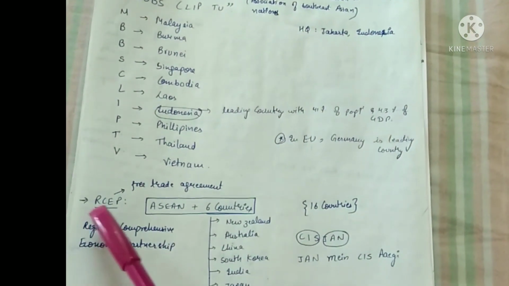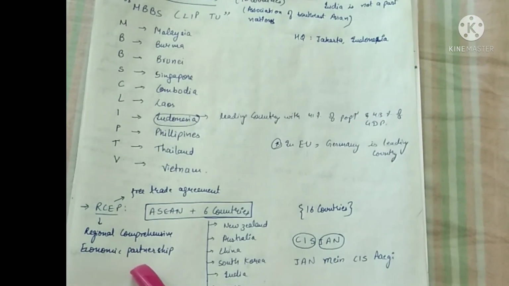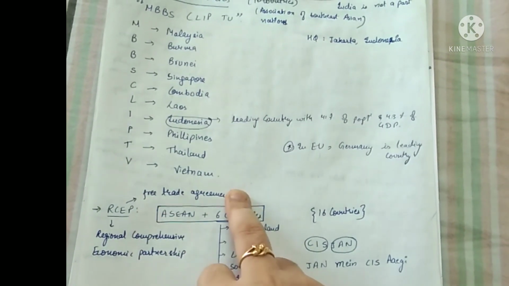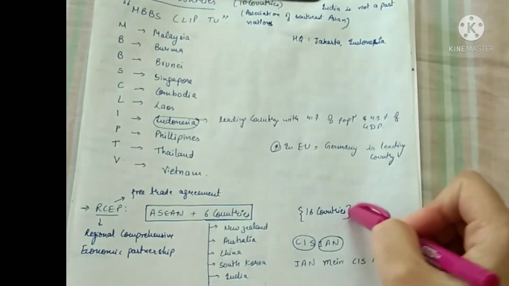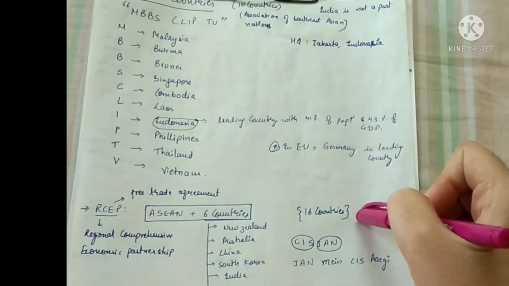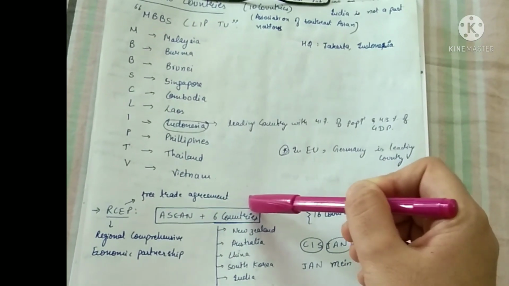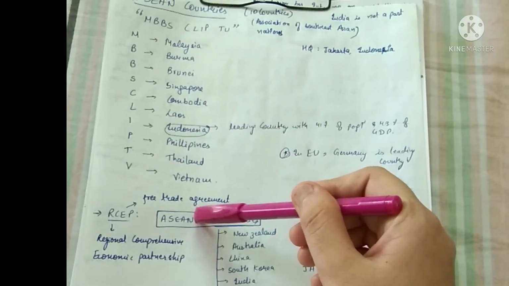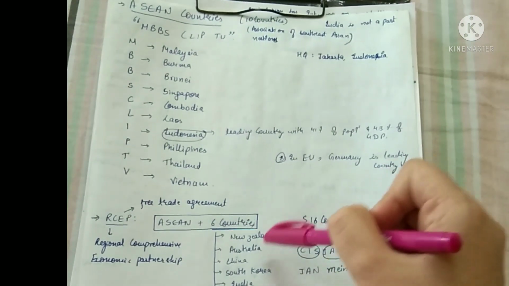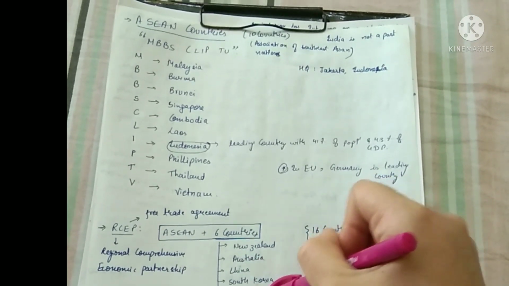Another one is RCEP, which means Regional Comprehensive Economic Partnership. Basically, this group deals with the free trade agreement, and it contains a total of 16 countries. Guys, 16 countries. Please remember this fact. It contains 16 countries, which includes the ASEAN as well as the other 6 countries in it. Okay, ASEAN countries we have already discussed. Let's proceed on to the other 6 countries, which are New Zealand, Australia, India, China, South Korea, and Japan.